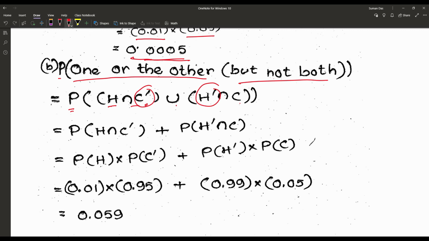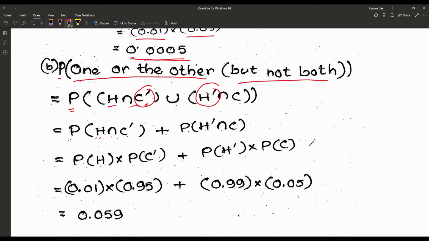So that is P of H intersection C dash plus P of H dash intersection C. Why plus? Because both are mutually exclusive events. There is no relation between them, no common points.